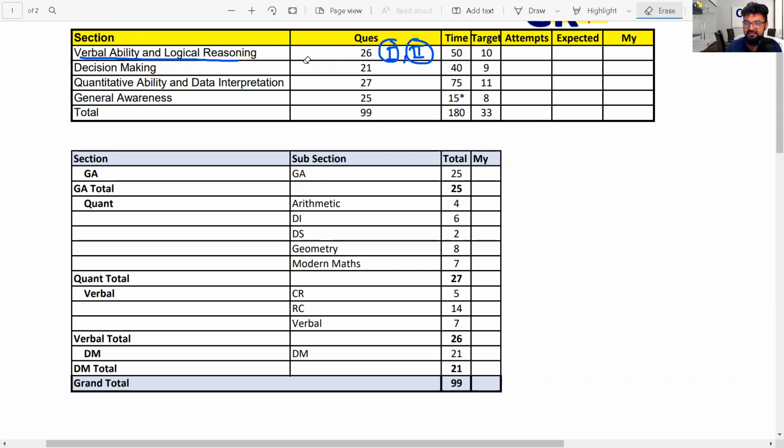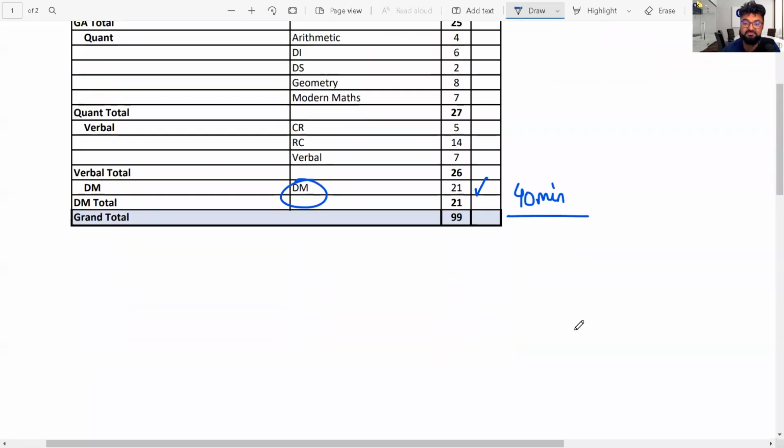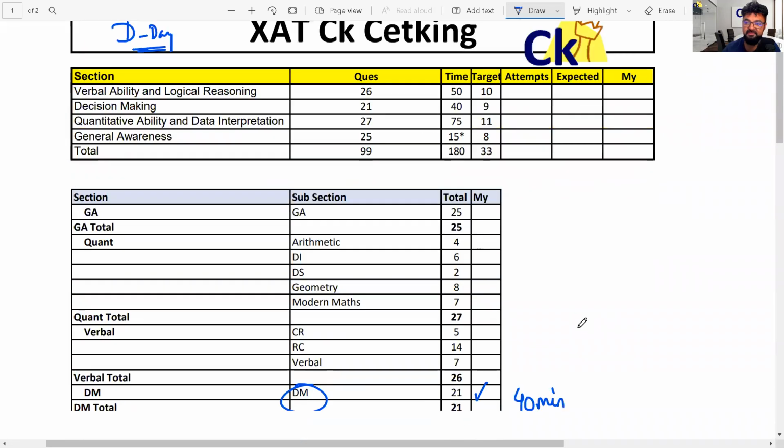Give 1 mock every day. I can bet on that: most people are not going to study. So give mocks as much as you can. And then decision making has 21 questions. Ideal time for that is 40 minutes. And it's easy. Trust me, it's easy to score. We'll cover that, I'll explain that later on.